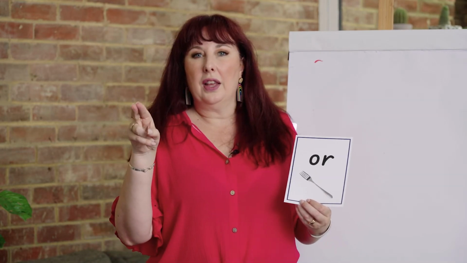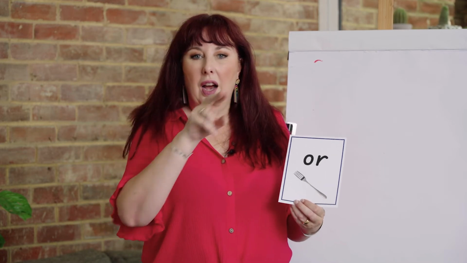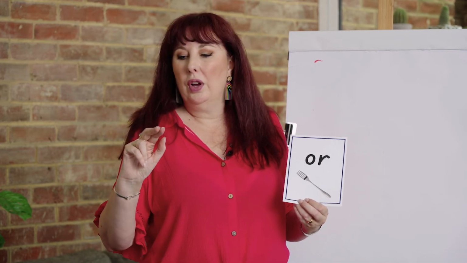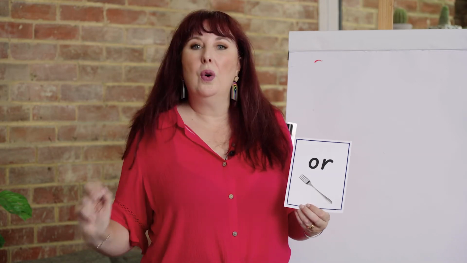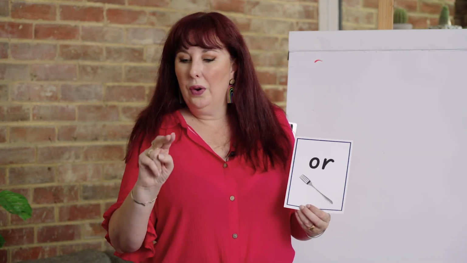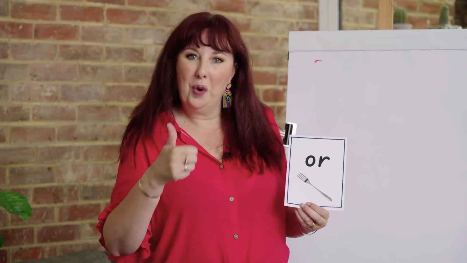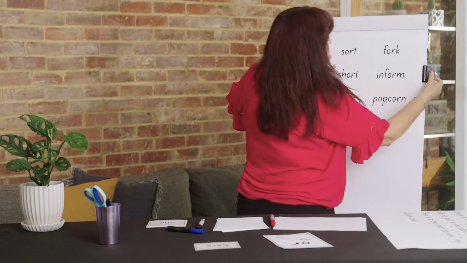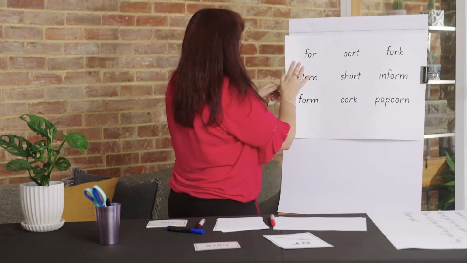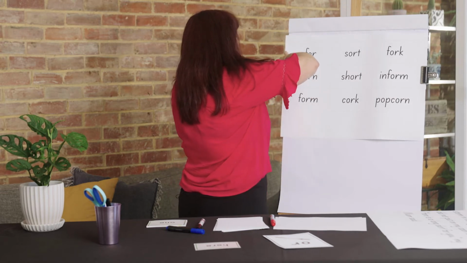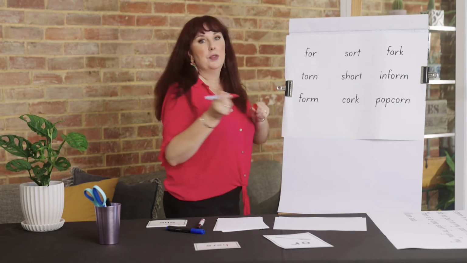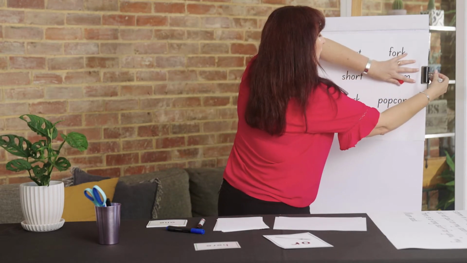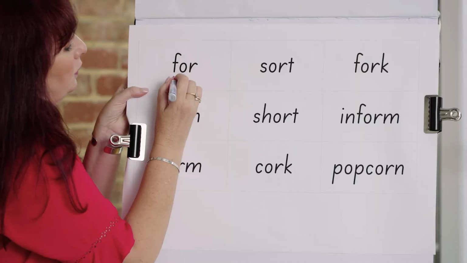Let's write that together. O-R, or fork. O, R, or fork. Fantastic work. Let's have a practice reading some words with O-R in them. If I can get the paper. It's a very, very useful digraph to learn. Oh, let's just make that neater. Here we are. Let's have a look here.